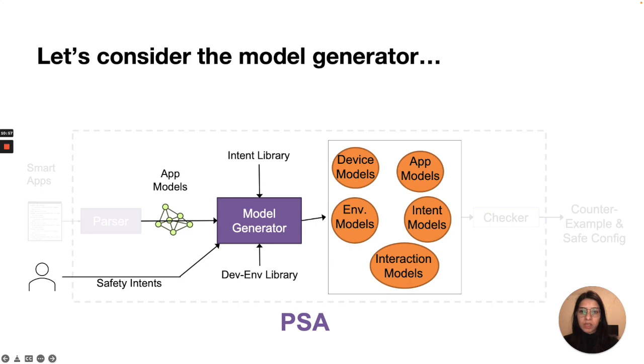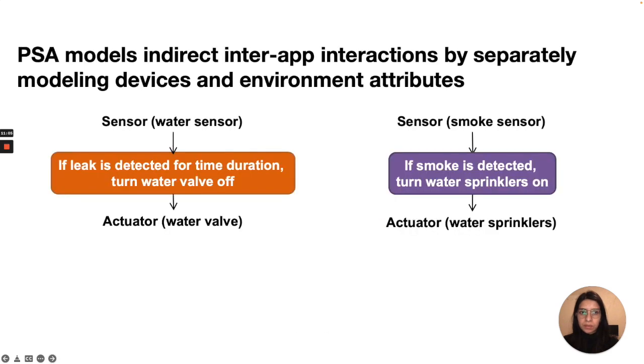This part of PSA concerns the second challenge, which is inter-app interactions. There can be indirect interactions between apps. For example, these two apps indirectly interact through a common environment attribute, water supply. To model this interaction, PSA separately models water valve, sprinklers, and the environment attribute, water supply.